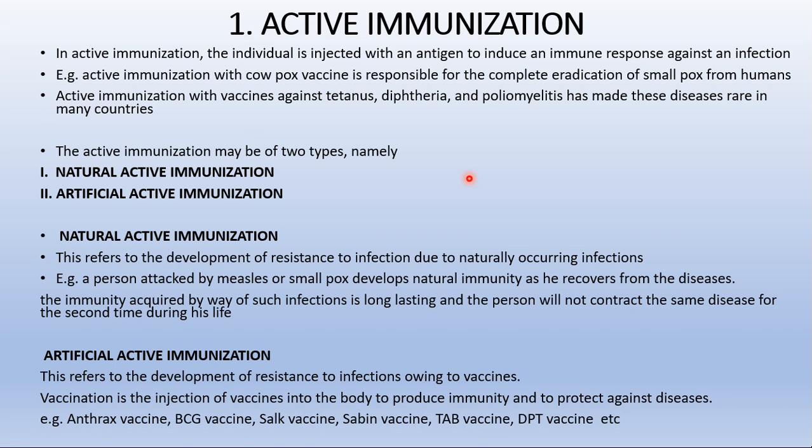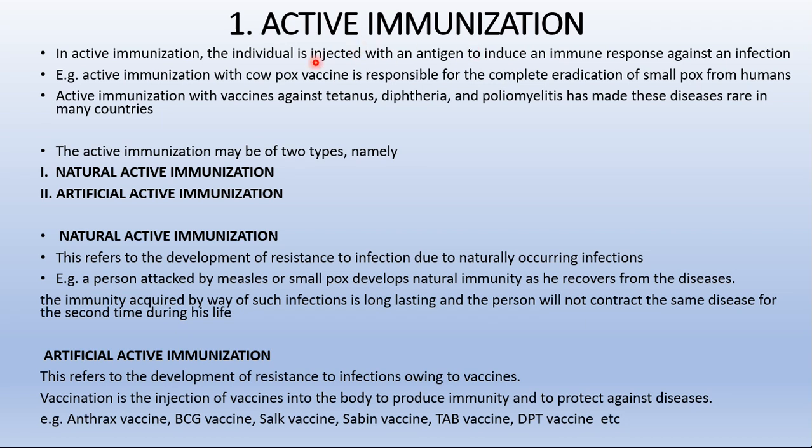Whereas in passive immunization, an immune response is produced in a previously non-sensitized animal by the transfer of sensitized cells or serum antibodies from an immune individual. There we are just transferring ready-made antibodies, but here we inject an antigen to induce the immune response against an infection, which is termed active immunization.